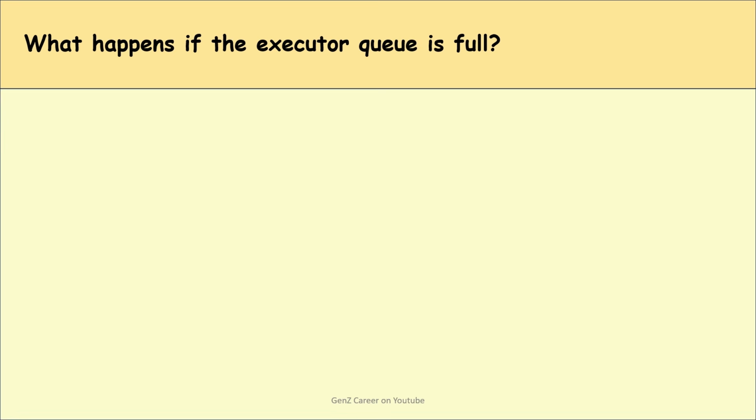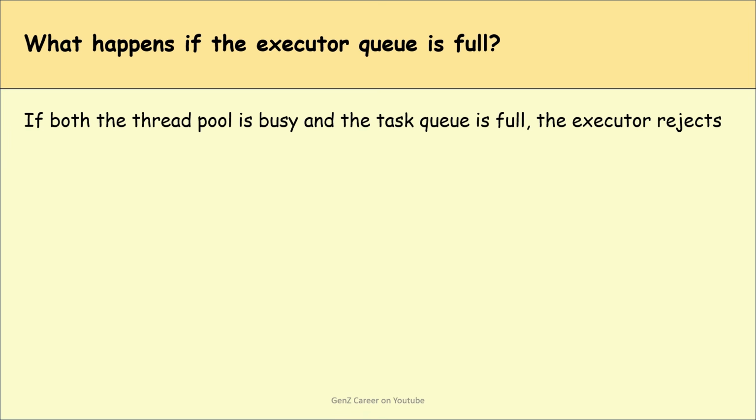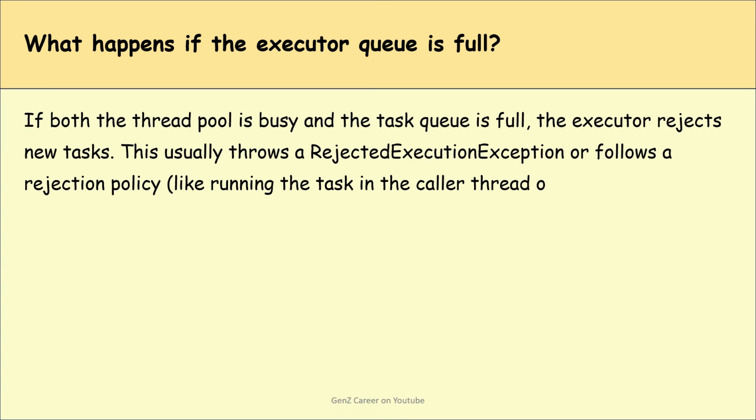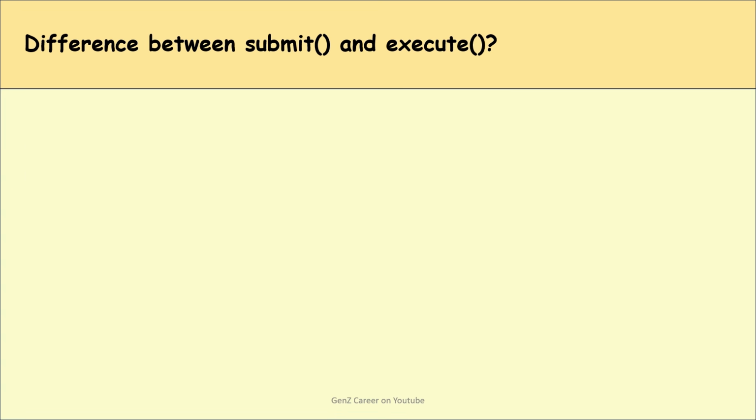What happens if the executor queue is full? If both the thread pool is busy and the task queue is full, the executor rejects new tasks. This usually throws a RejectedExecutionException or follows a rejection policy like running the task in the caller thread or discarding it.